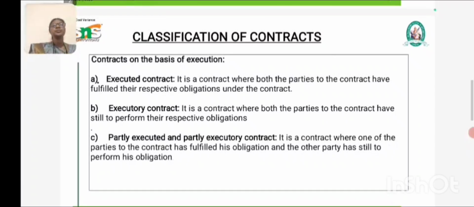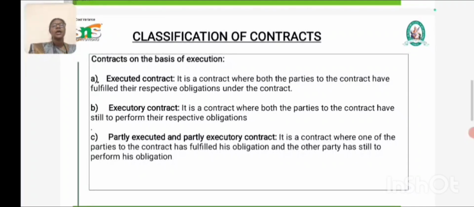For example, X agrees to sell the car and Y pays the amount, and X gives the car to Y. X receives the amount and Y receives the car, so both persons have fulfilled their obligations. It is called an executed contract.